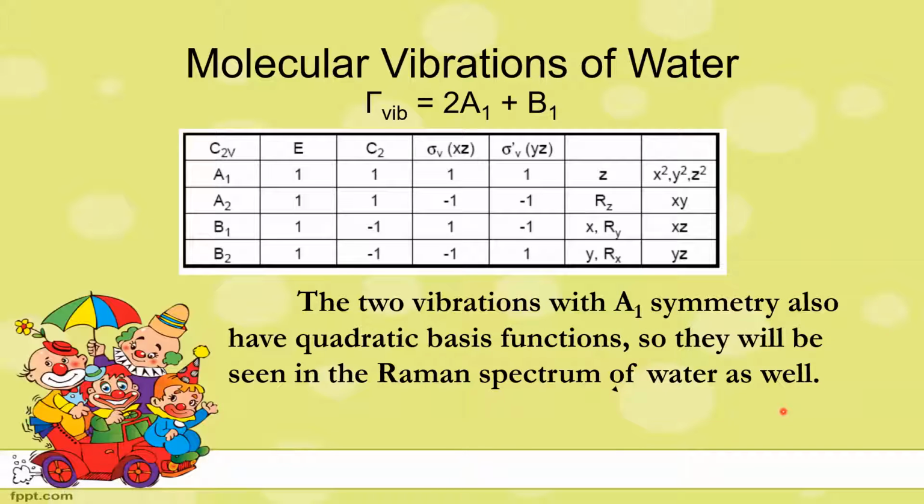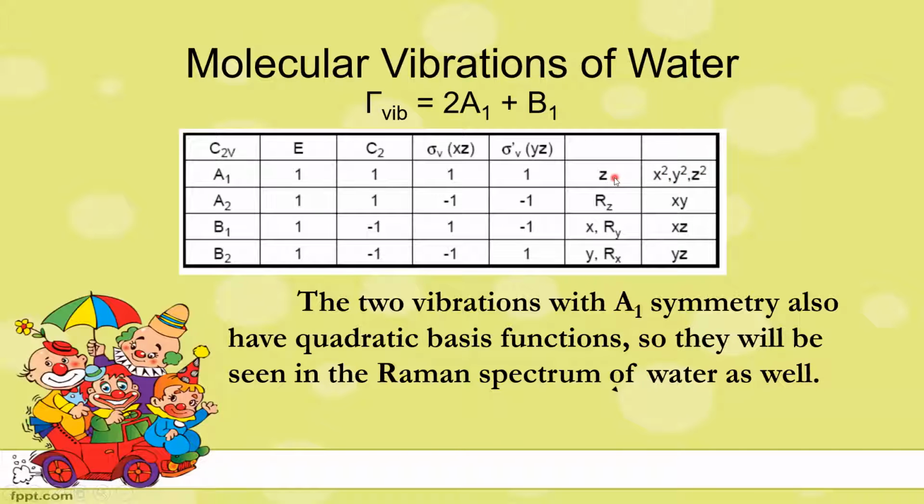Next, the two vibrations of A1 symmetry also have quadratic basis functions. So they will be seen in the Raman spectrum of water as well. Both of them have IR and Raman activity.